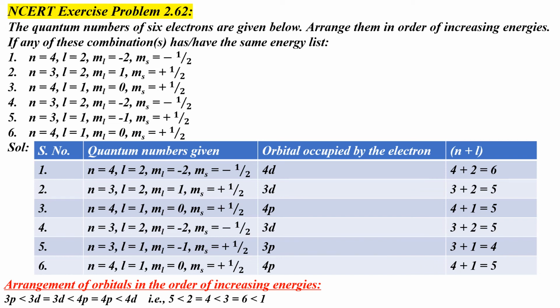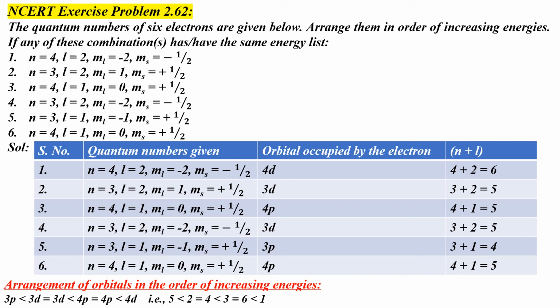So in this problem, you can find many orbitals with the same value of n plus L. Keeping this in mind, let us arrange the orbitals in the order of increasing energies. Since the 3p orbital has the lowest value of n plus L, it has the lowest energy.